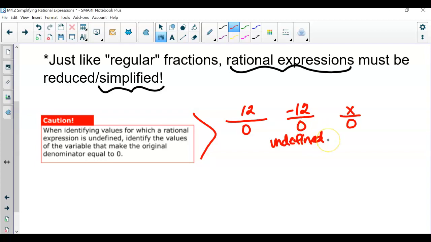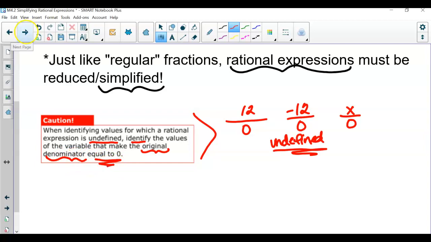So that means the same thing in our rational expressions. We cannot have 0 in the denominator. So we're also going to keep in mind this caution, and we're going to identify the values that would make this rational expression undefined by making sure that the original denominator is equal to 0